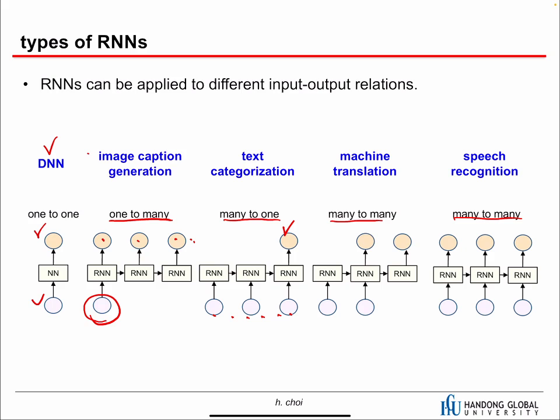And machine translation is many-to-many mapping because we input the source language sentence and then output the target language sentence. We don't have to have the same numbers here. When we have 3 words, sometimes we can have 2 words in the target language.